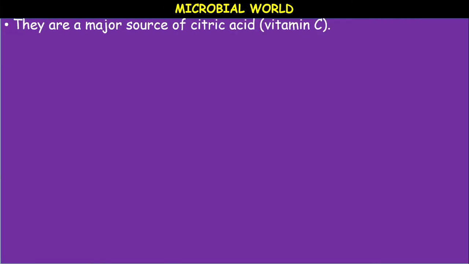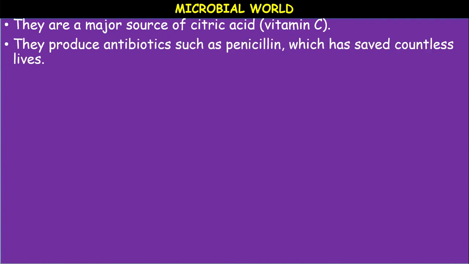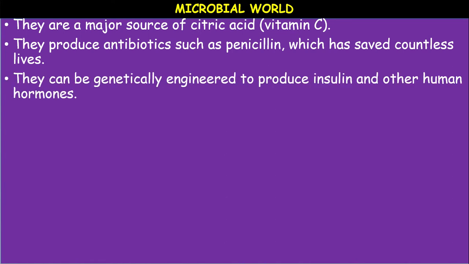and they are the major source of citric acid, vitamin C. They produce antibiotics such as penicillin, which has saved countless lives. They can be genetically engineered to produce insulin and other human hormones. They are model research organisms, we can say.